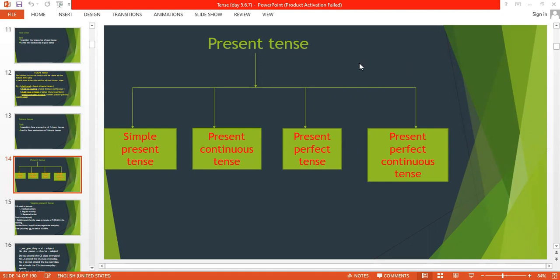In our previous lecture, we have seen why we actually have to use the simple present, present continuous, present perfect and present perfect continuous. Particularly, why only four, why not five? So now let's start our journey from simple present.